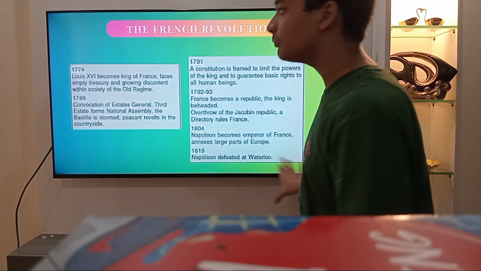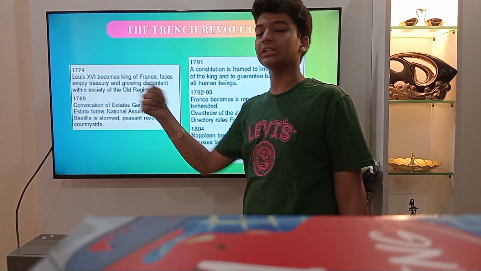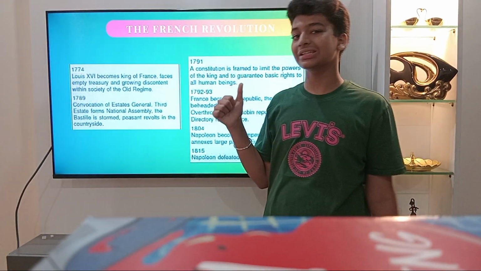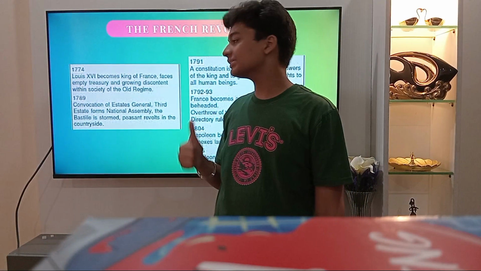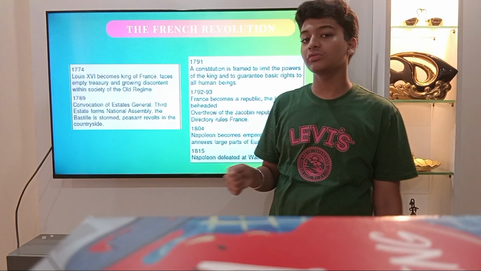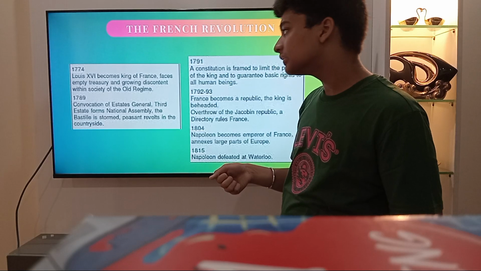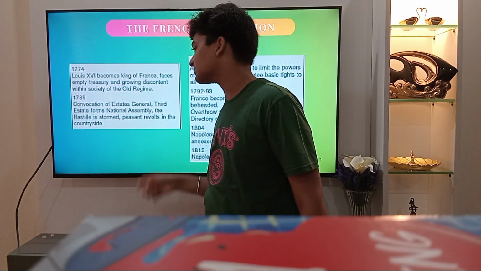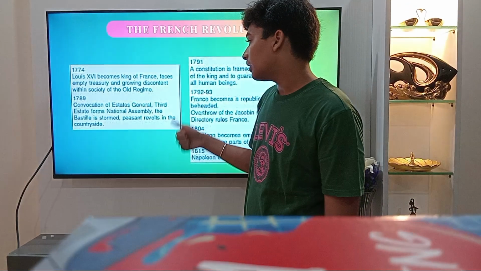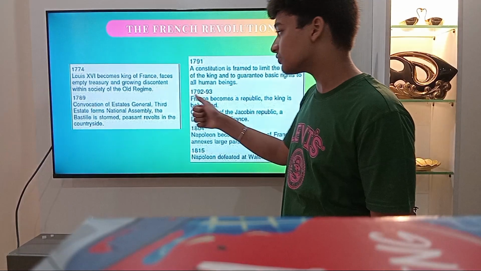Now, these are some important dates. 1774 is when Louis XVI becomes King of France and faces an empty treasury and growing discontent within the society of the old regime, pre-1789. 1789 is when the convocation of the Estates General happens. The Third Estate forms the National Assembly, the Bastille is stormed, and peasant revolts break out in the countryside.